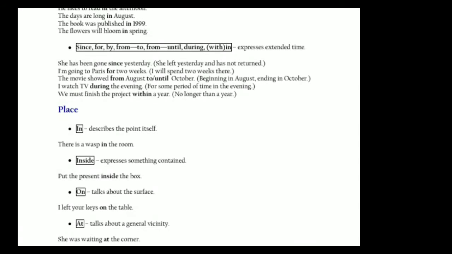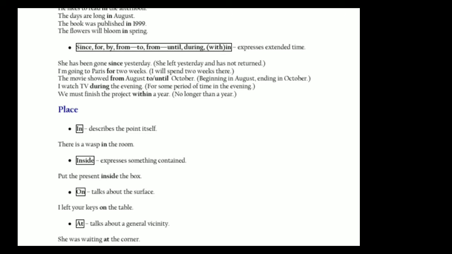So, place. These are the prepositions we use for the place in sentences. In describes the point itself. There is a wasp in the room. Inside expresses something contained. For example, put the present inside the box. On talks about a surface.